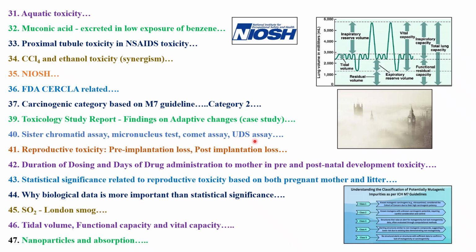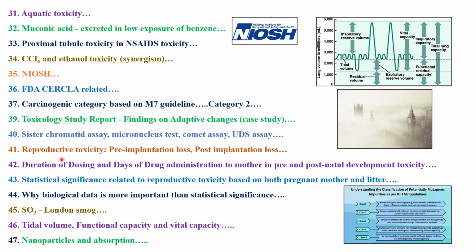In addition to that, in the options you might also come across sister chromatid assay, comet assay, unscheduled DNA synthesis assay. So you need to know what type of DNA damage each assay detects, whether you will come to know about aneugenicity, clastogenicity, or frame shift mutations. Which assay is teaching us what about that chemical, the type of damage, that you need to remember.